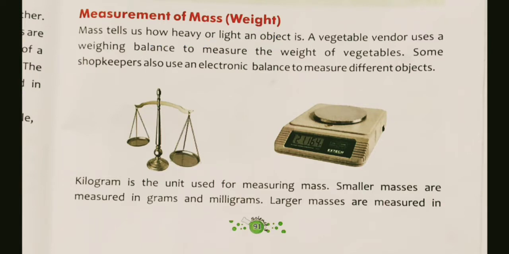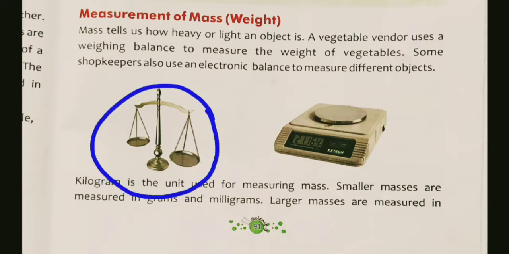बच्चों, if you went to the market, you noticed that many shopkeepers used balance and electrical balance like that, and many vegetable vendors also used these things. What are these? These are the balance. Okay, so a vegetable vendor uses a weighing balance. What is this? This is a weighing balance to measure the weight of vegetables. But not only vegetables, if we have to measure the weight of any kind of thing, there we use balance, maybe of different types.